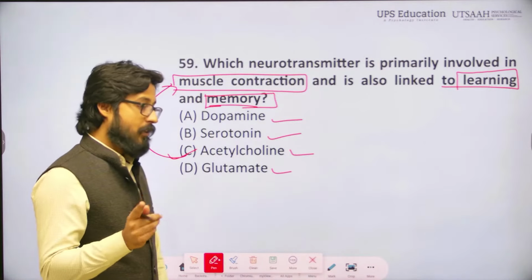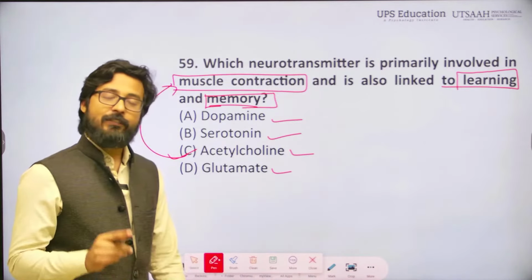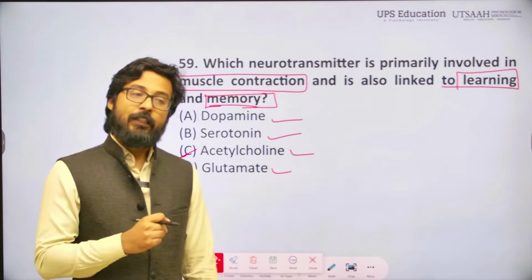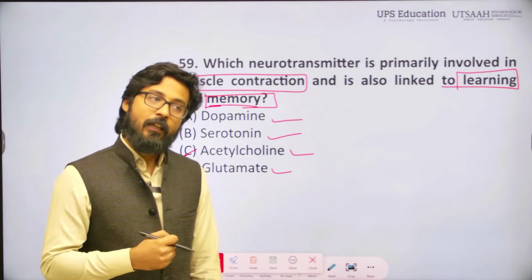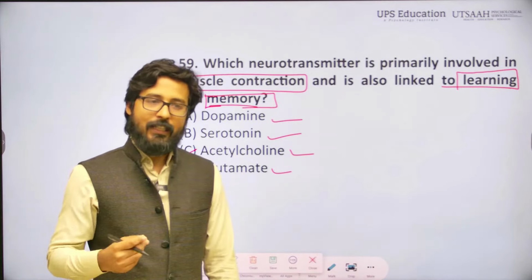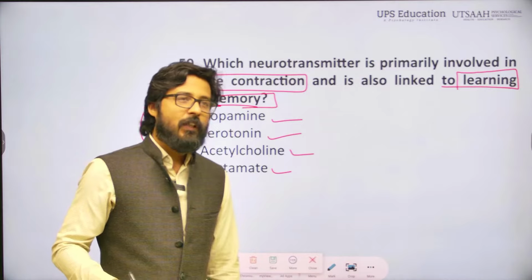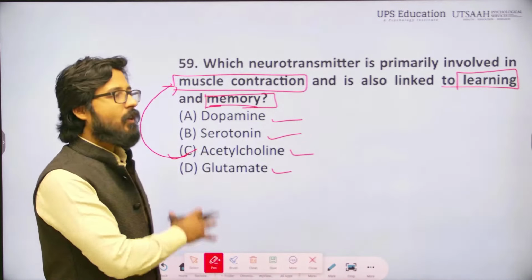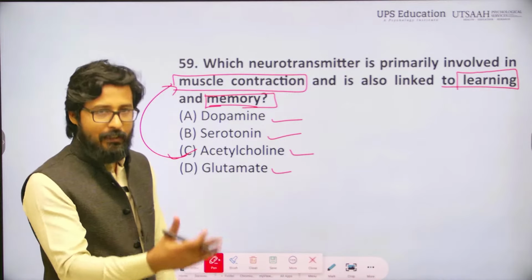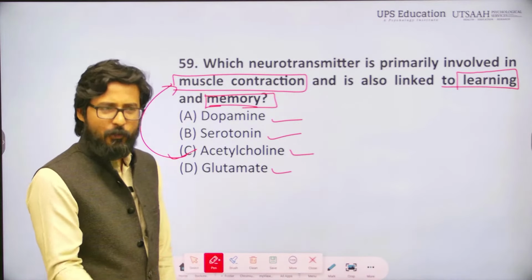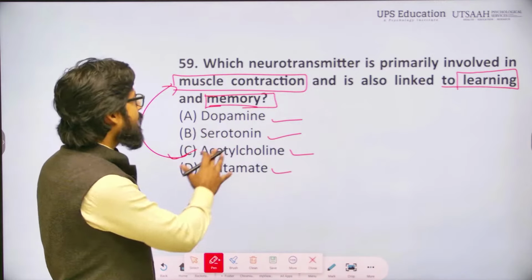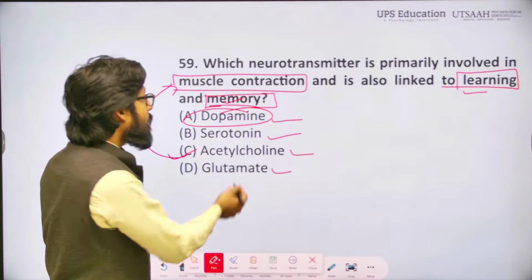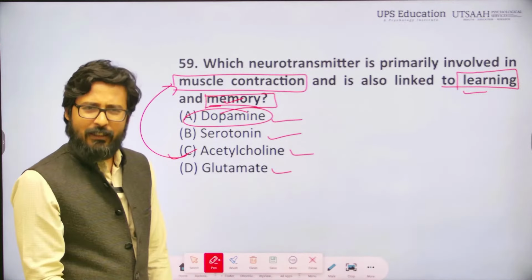But as I told you in the beginning, whenever we are answering questions related to neurotransmitters and brain organs, it is really challenging and difficult to say that there is no evidence and there are no studies supporting other neurotransmitters or other brain organs. There are many evidences explaining that dopamine is also responsible for learning and memory, and dopamine is also responsible for motor activity. We are all aware of it.